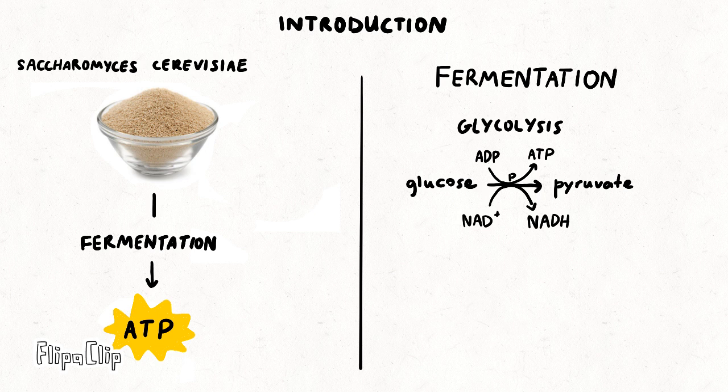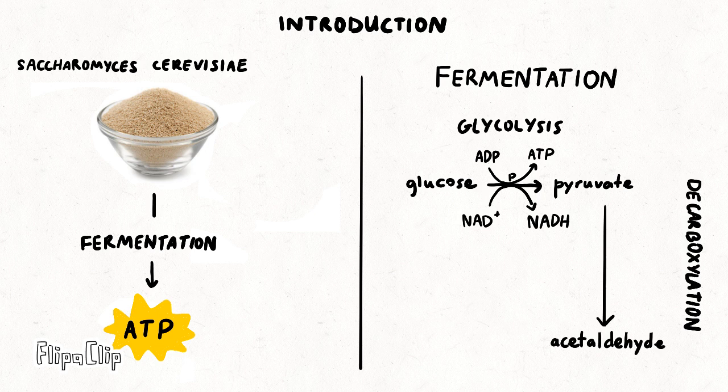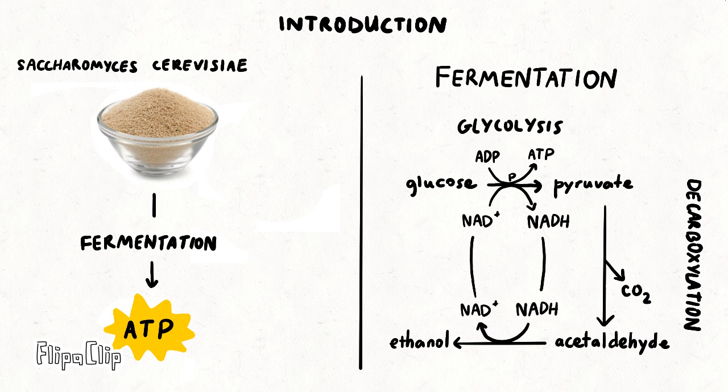Now, if oxygen was present, then pyruvate will be converted into acetyl-CoA, which then will continue down the process of cellular respiration. If oxygen isn't present, then pyruvate will be converted into acetaldehyde through the process of decarboxylation. And a byproduct of this reaction is carbon dioxide. Acetaldehyde will then be converted into ethanol, and the NADH at the beginning will then be oxidized again into NAD+, and this NAD+ will go back to fuel glycolysis, and the cycle continues.